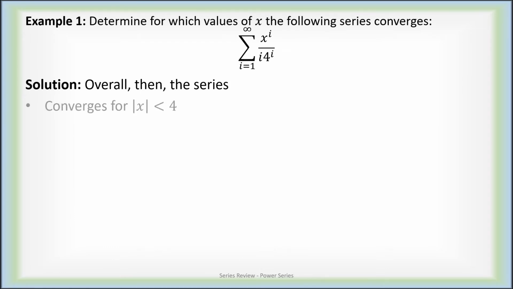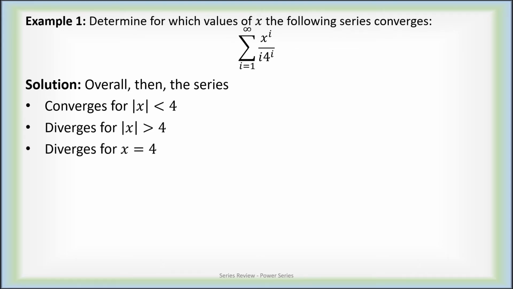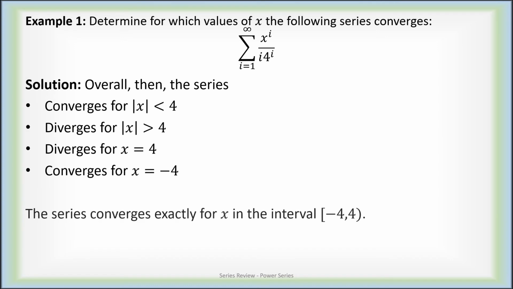Altogether, what did we determine? This series converges when the absolute value of x is less than 4. It diverges when the absolute value of x is bigger than 4. It diverges when x is exactly 4, but it converges when x is exactly minus 4. Therefore, the interval from negative 4 to 4, including negative 4 but not including 4, is exactly the interval of convergence for this series.